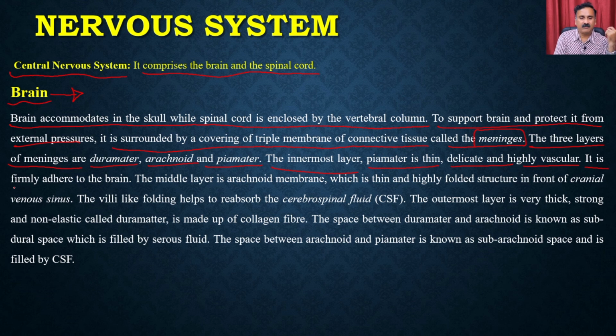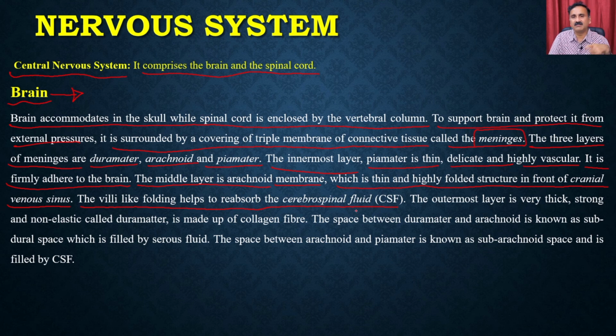It is firmly adhered to the brain. The middle layer is the arachnoid membrane, a thin, highly folded structure in front of the cranial venous sinus. The villi-like folds help to reabsorb the cerebrospinal fluid.